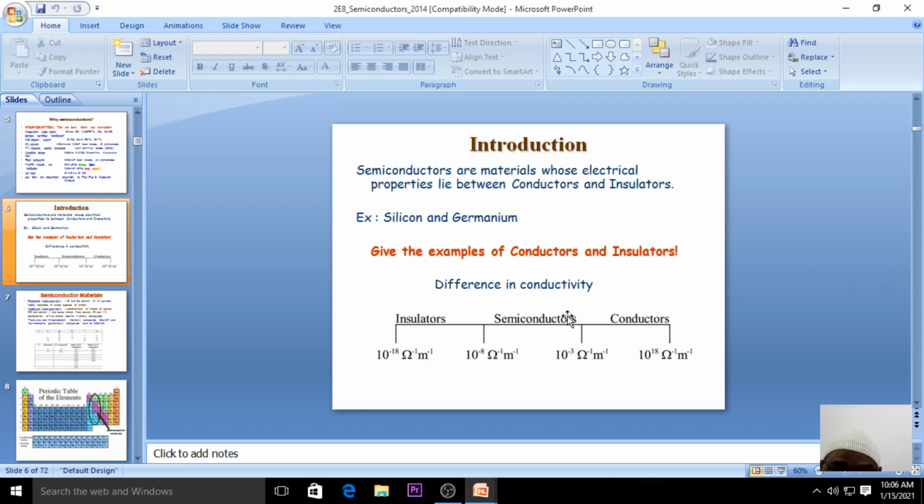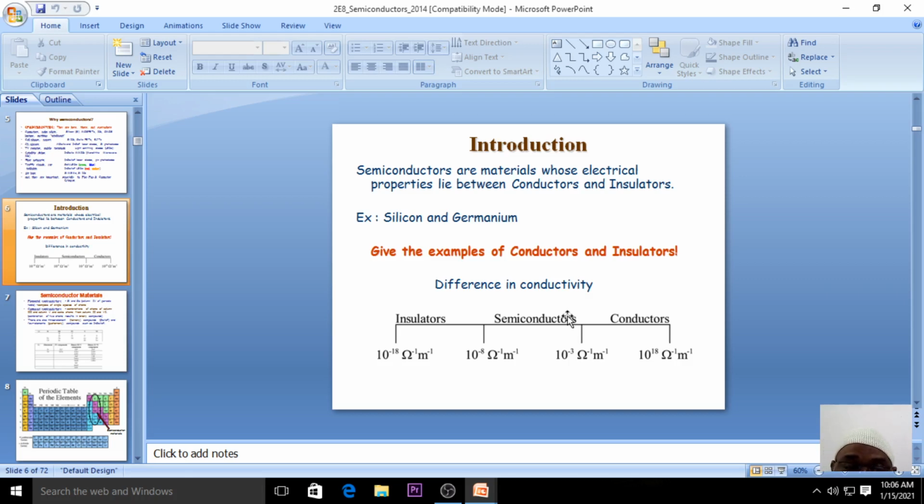Semiconductors have electrical properties. When someone asks you what a semiconductor is in terms of electrical properties, you should tell that semiconductors are materials whose electrical properties lie between the conductors and the insulators. For example,